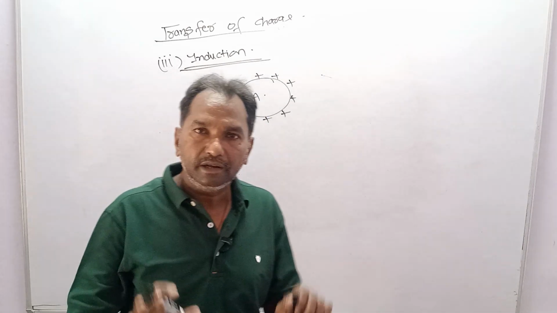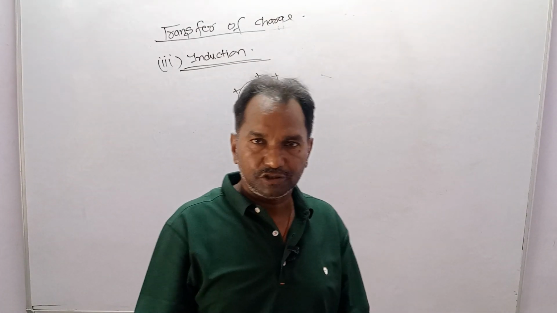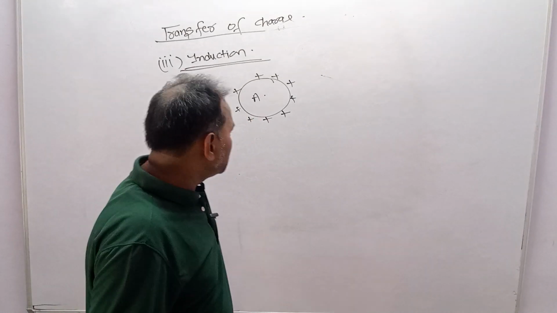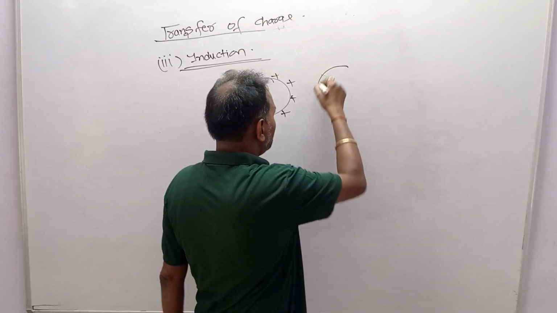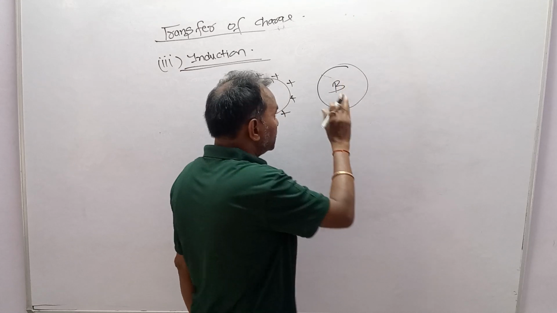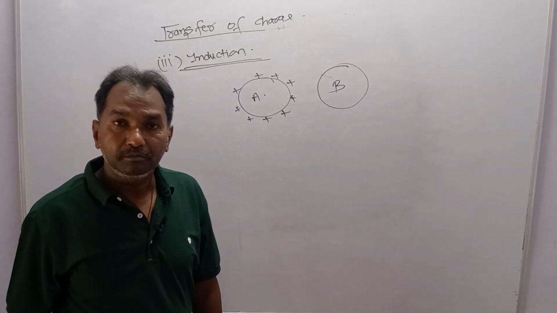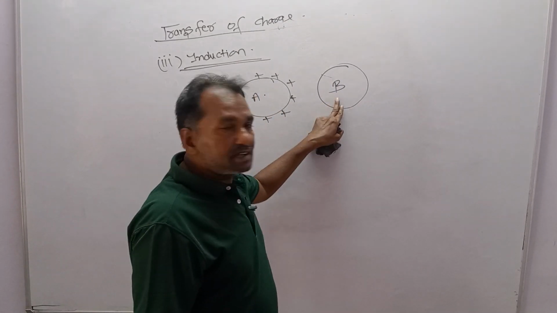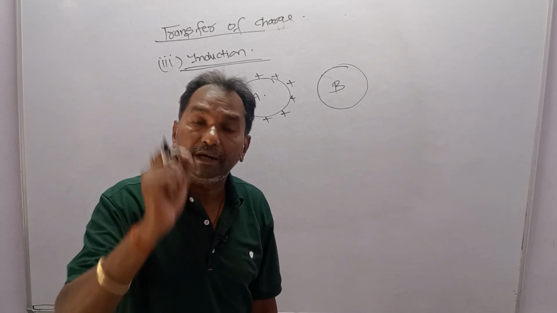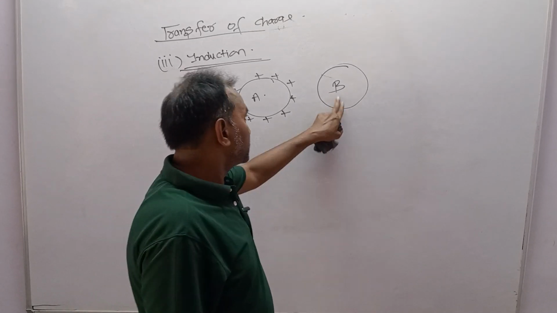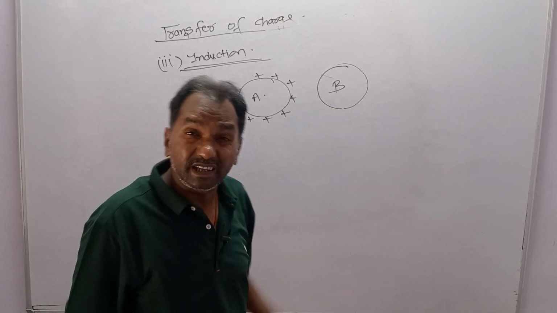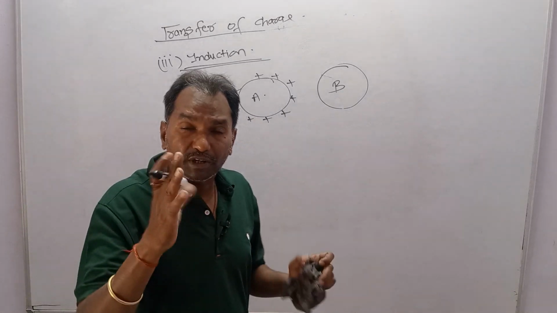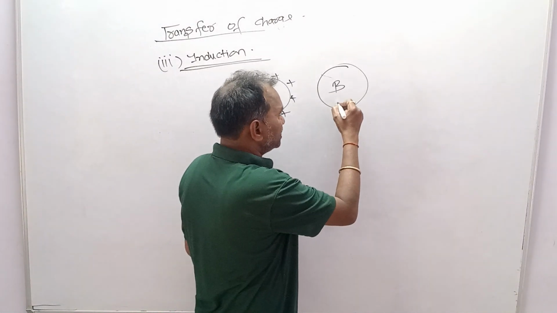Let A be a positively charged body. Dear student, this is B. It is neutral, but it is an electrical conductor, a conductor of electricity, which means it has free electrons. What does neutral mean?